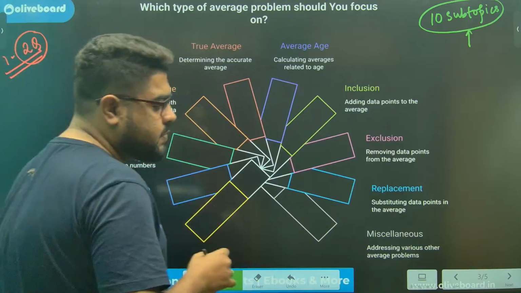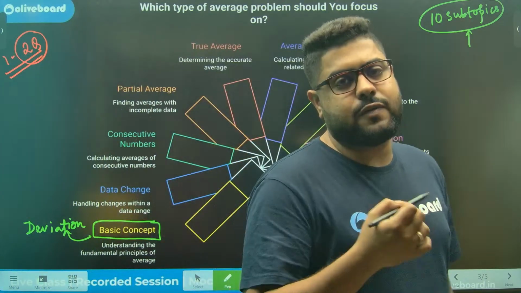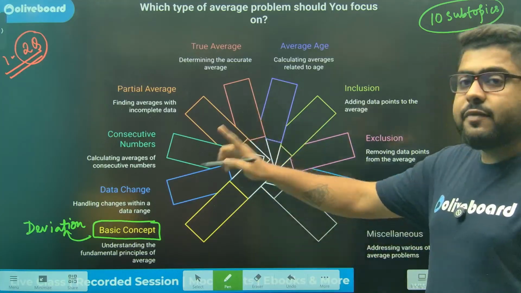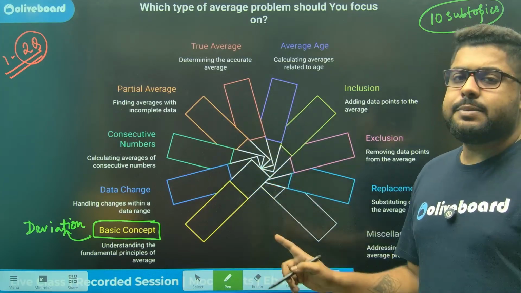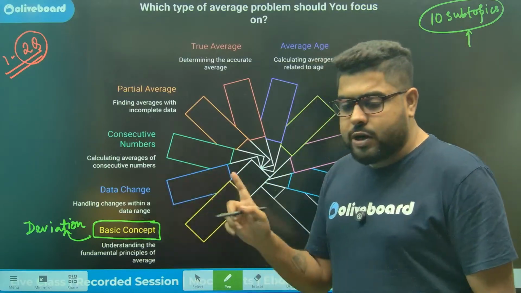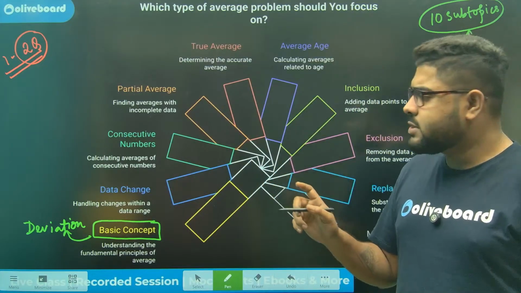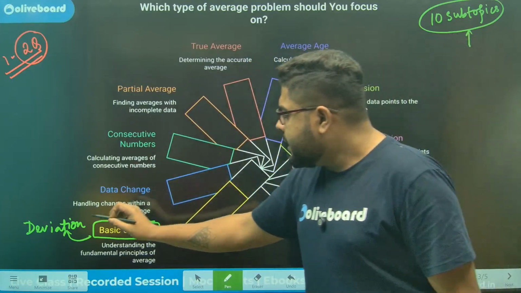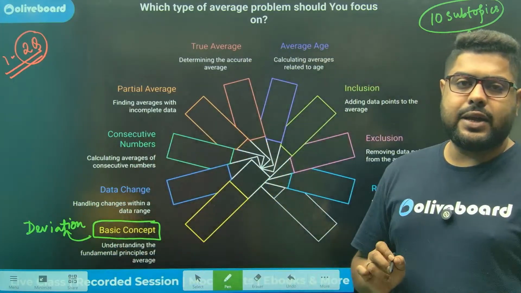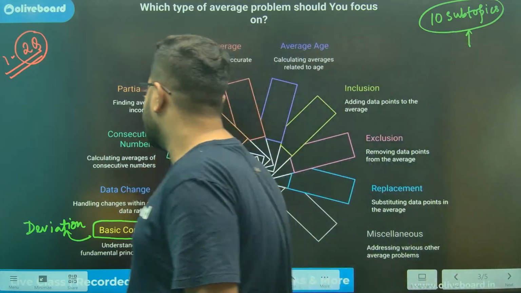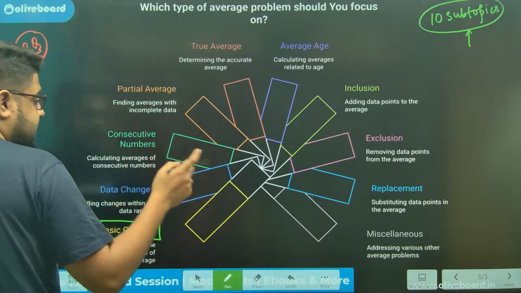Otherwise, a certain number of questions can become a little on the lengthier side. The concept of deviation itself might not be very basic, so you must have a very good understanding of it, because all these types can be solved if you have a good understanding of deviation. One subtopic I forgot to include, I'll just include that.